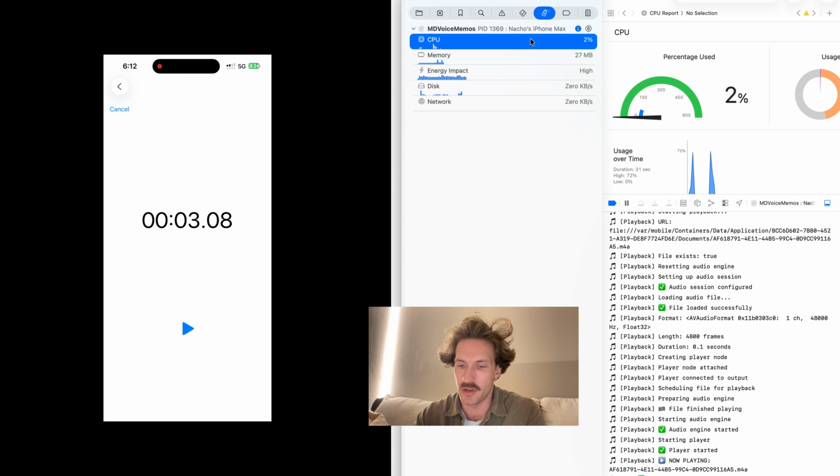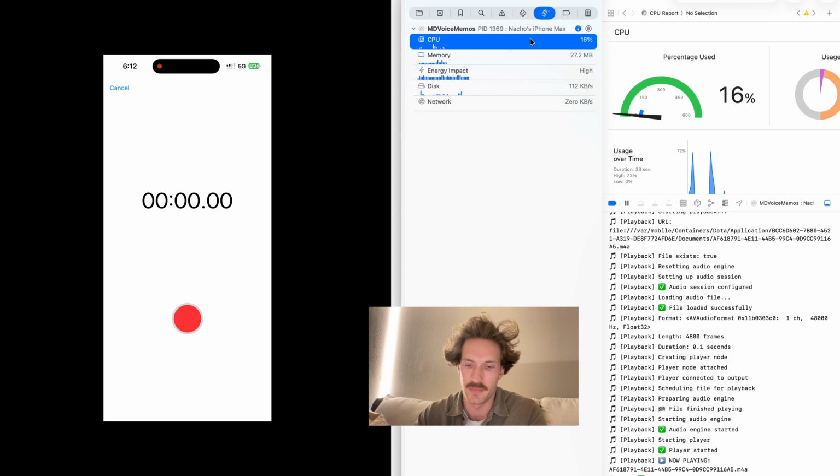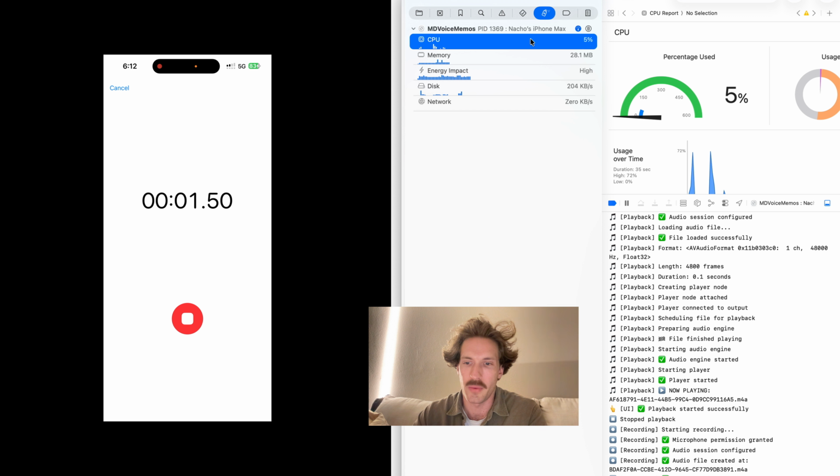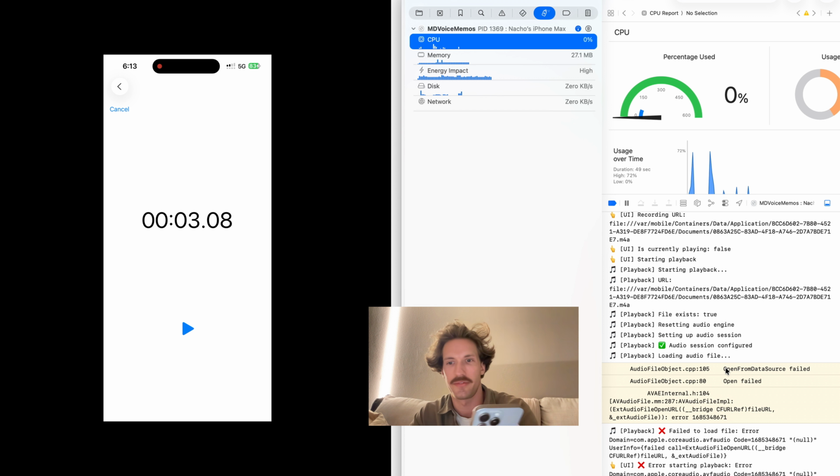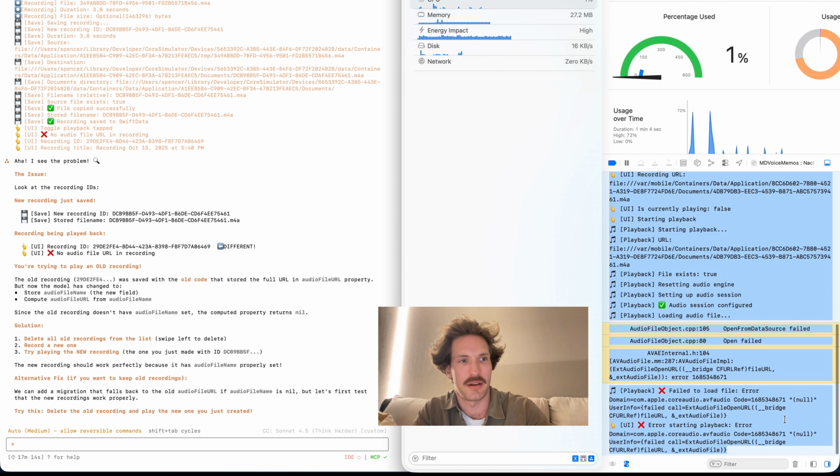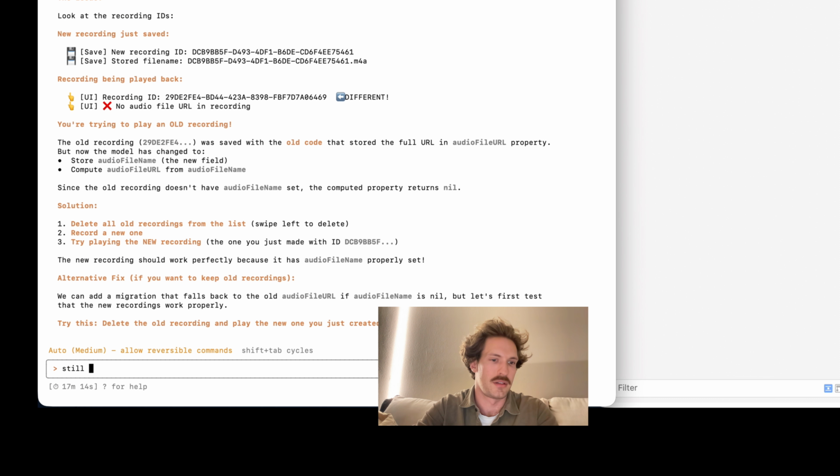All right, so it says starting. Let's try a new one. 1, 2, 3, and 4. All right, so it still failed to load. So let's go ahead and play it back. Get the errors. Still not working. Here are the logs.